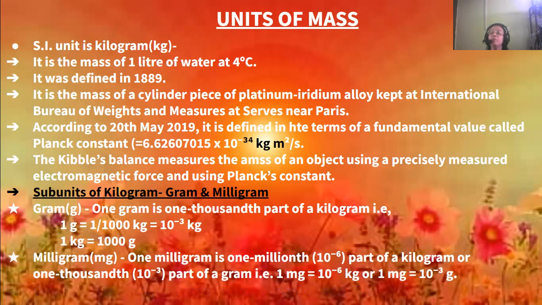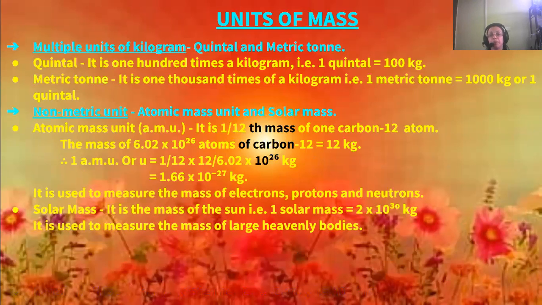Now, milligram is 1 millionth part of a kilogram, or 1,000th part of a gram. So 1 millionth means 10 to the power minus 6 part of kilogram, or 1,000th part of a gram means 10 to the power minus 3 part of a gram. So 1 milligram, 1 mg is equal to 10 to the power minus 6 kg, or 1 mg is equal to 10 to the power minus 3 grams.